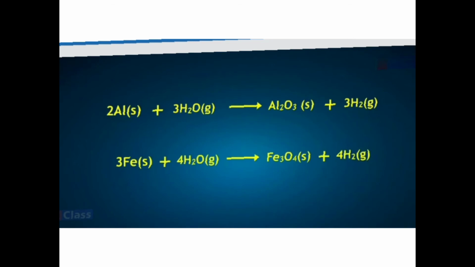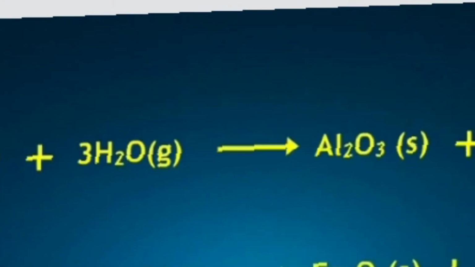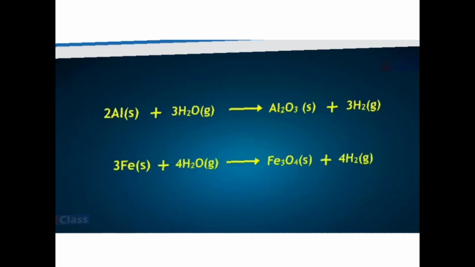Now it is in a gaseous state. We can see here the water in the gaseous state, means steam, water vapor. So that's why this state is important. Write down the state. In the previous one we had written liquid state, and now we are writing water in a gaseous state.